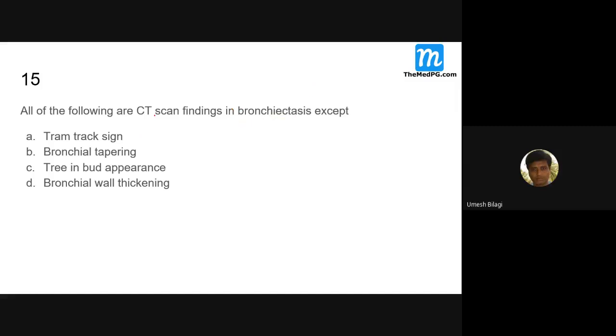What about thickening, sir? Wall thickening? Yes, also there will be thickening, because apart from dilating, there will be thickening of the walls of the bronchi also. Okay, I'll show the CT scan films I have. I've collected a few.